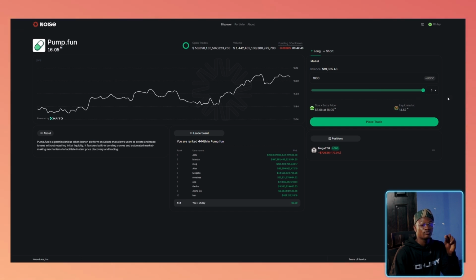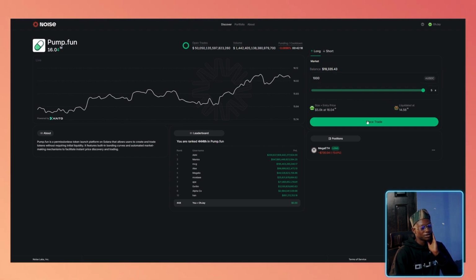I think the maximum leverage right here is 5x of a portfolio. That is, if you're entering with 1,000, the leverage is going to be 5x, so about $5,000 you're using to trade. Let's say we're entering here, the current price is about 16.04 Mindshare. So let's enter with 5x and say we are longing with $1,000.